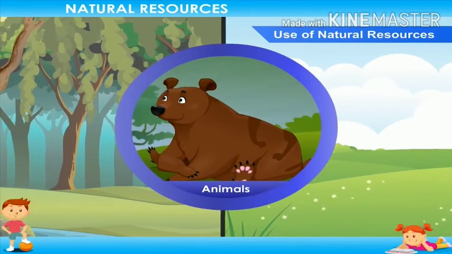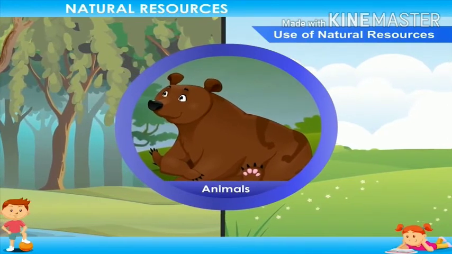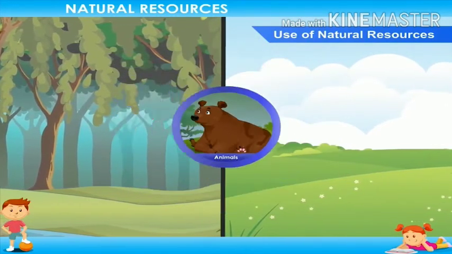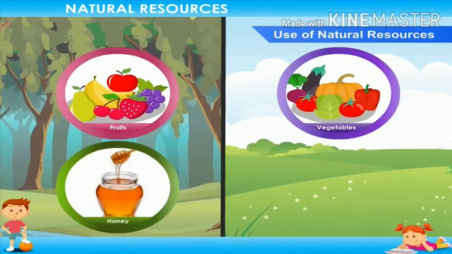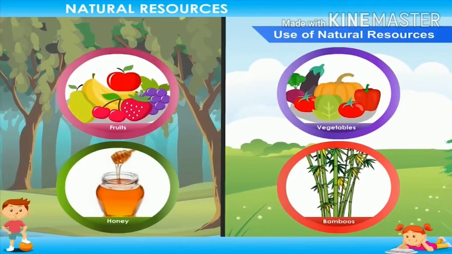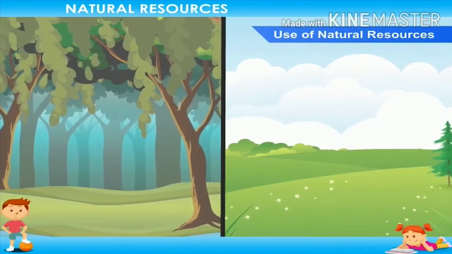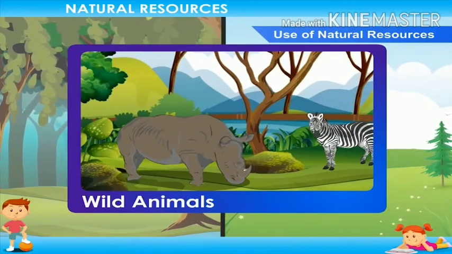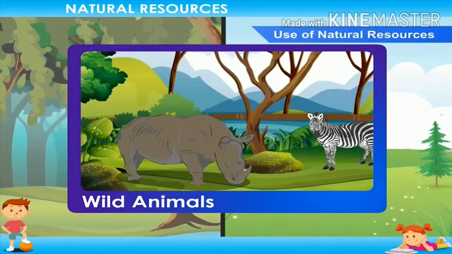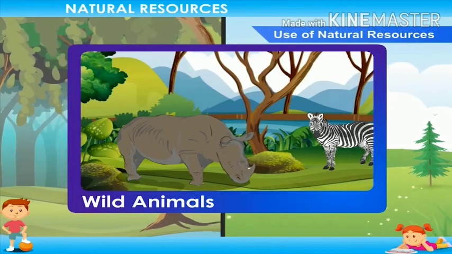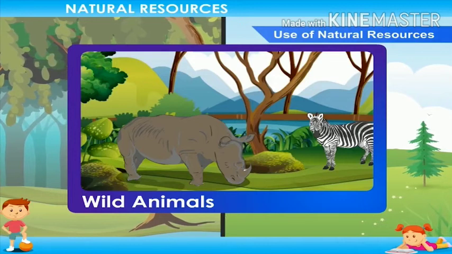Forests also provide us fruits, vegetables, honey, bamboos, and other things. Forests and grasslands provide natural homes to the wild animals. They also protect the soil from erosion and help the plants to hold firmly in the soil.